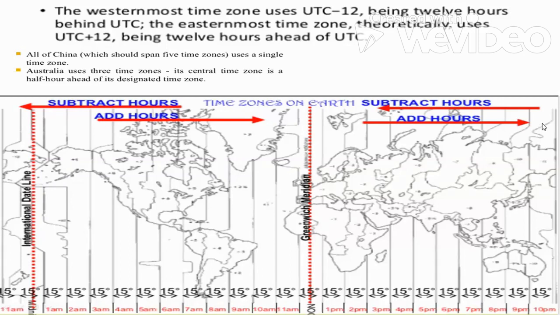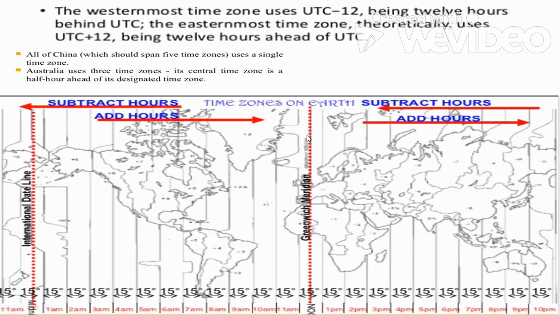The earth is not a flat surface, it is a circular surface. So till here, we will go on adding. But once we cross this, then we won't add, we will subtract. So this adding is from 0 degree to 180 degree east.